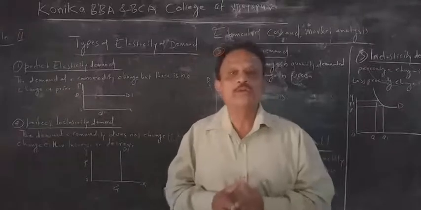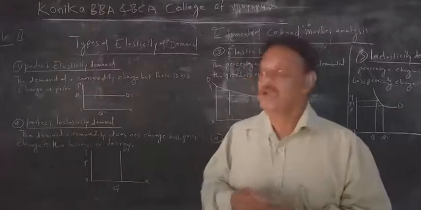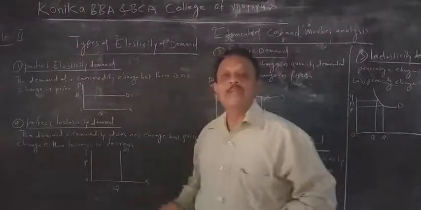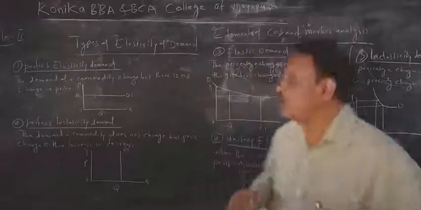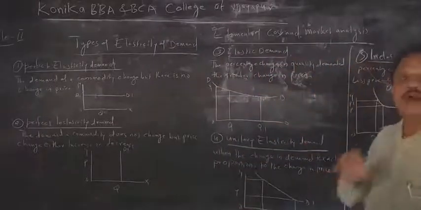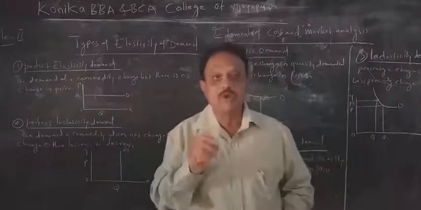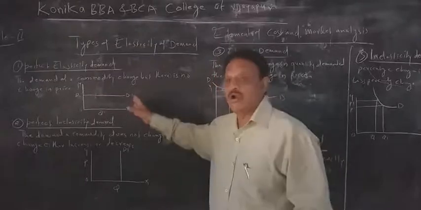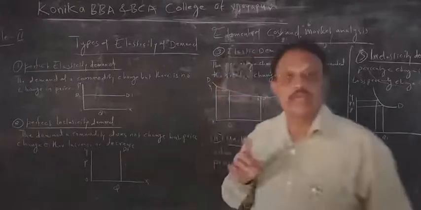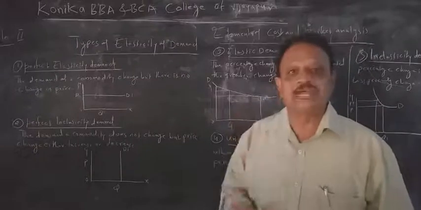Today we have to go to the next topic: what are the types of elasticity of demand? Types of elasticity of demand, model number 2, that is nothing but the price elasticity of demand. There are a total of 5 types of price elasticity of demand. It is very important. Whenever the question comes, you have to write 2-3 lines and draw the graph. I have already drawn the graph and I am sending the notes also. The graph will be available in that. You make practice of that.